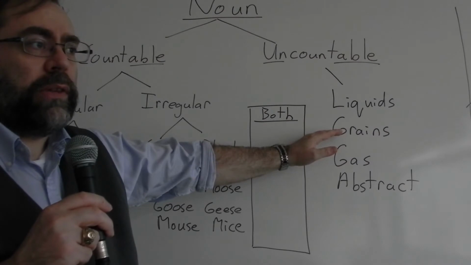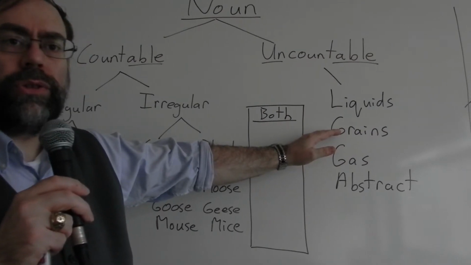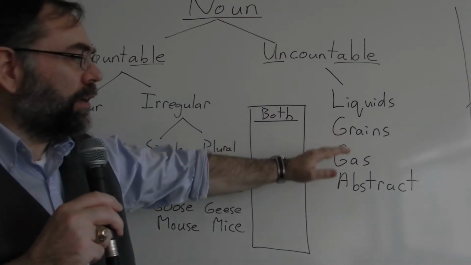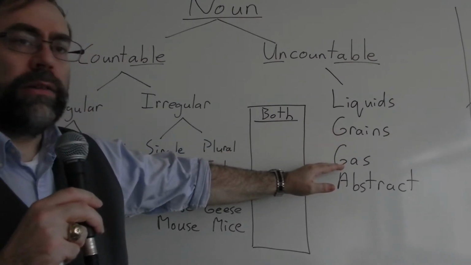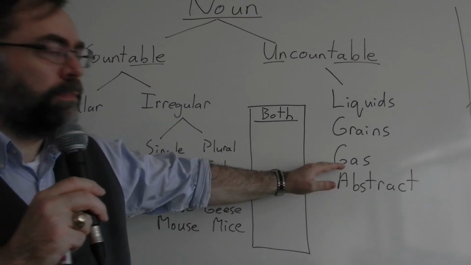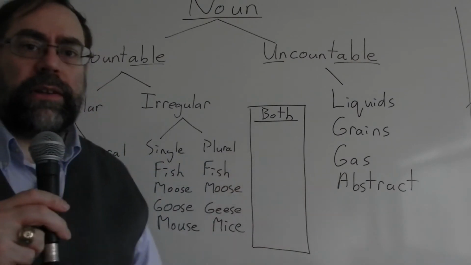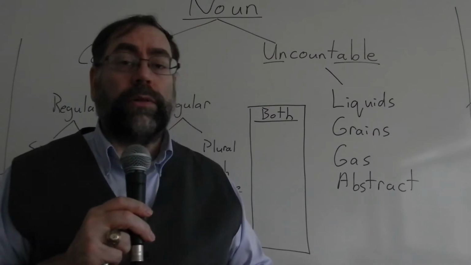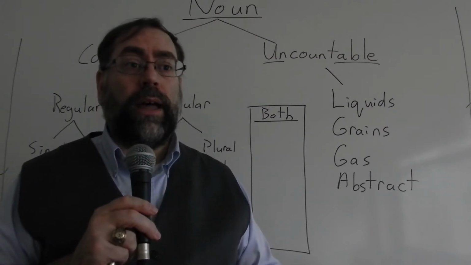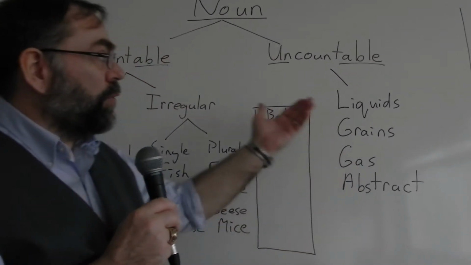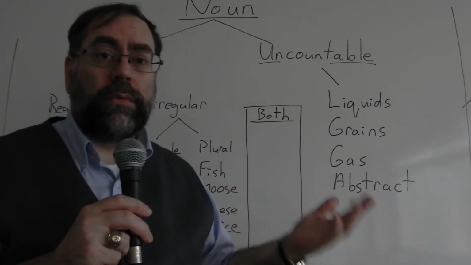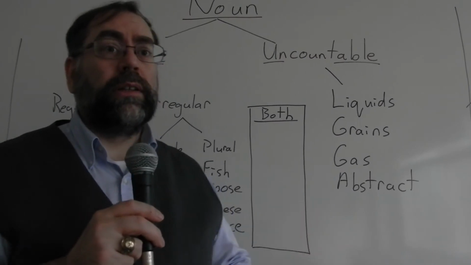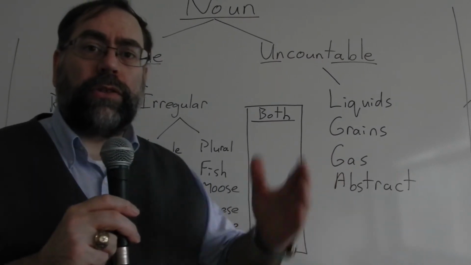Grains are things like sand, salt, sugar, flour, that's F-L-O-U-R. Gas would be air, oxygen, nitrogen, helium. And abstract nouns like emotions, like anger or hate or love. Can you count love? Well, according to one great movie, I Love You 3000. That's a funny thing. The students usually laugh.